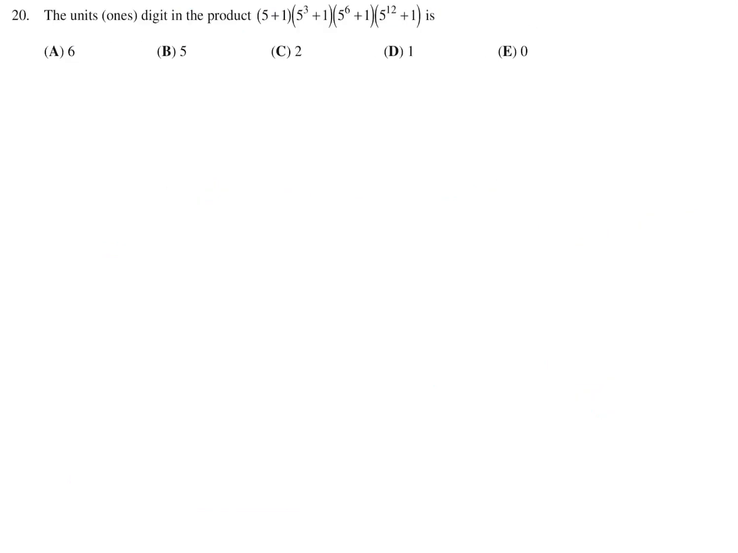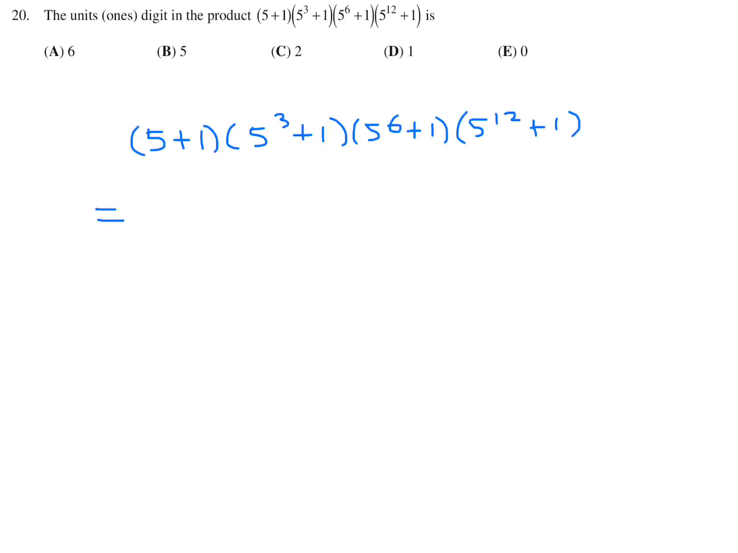The units, ones digit in the product of 5 plus 1, 5 to the 3 plus 1, 5 to the 6 plus 1, and 5 to the 12 plus 1 is, all right, 5 to the 1 plus 1, 5 to the 3 plus 1, 5 to the 6 plus 1, and 5 to the 12 plus 1. There's a couple ways of doing this. That's 6. That's going to be 126. That's 15, 626.